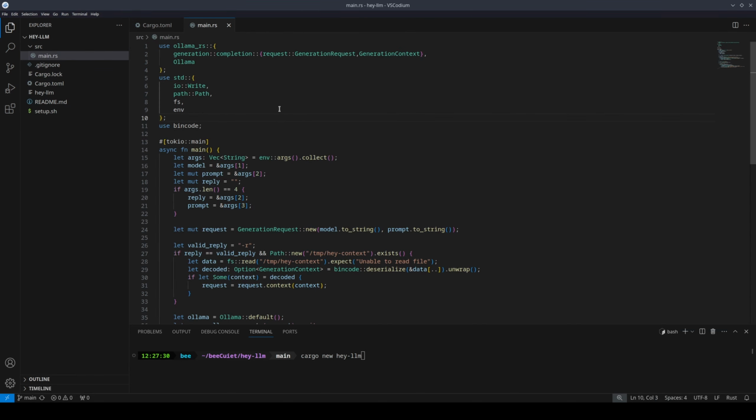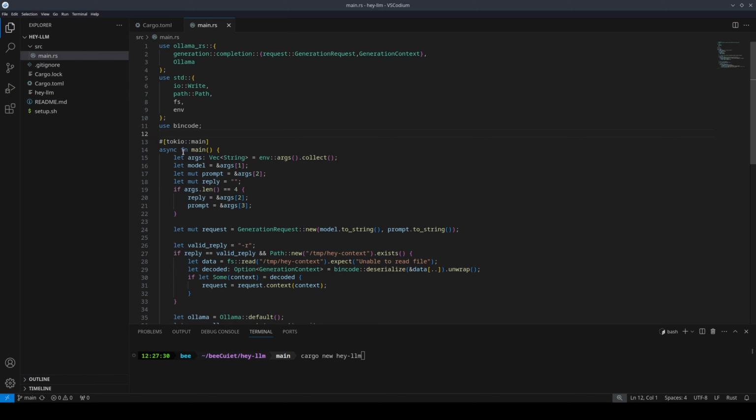At the top over here, we've got our import statements. So from the Ollama RS package, we're going to be importing generation completion and specifically the generation request types, generation context types, as well as the Ollama client. From the standard package, we're going to be importing IO, path, FS to read files, and env so that we can see command line arguments. And then we have bincode over here.